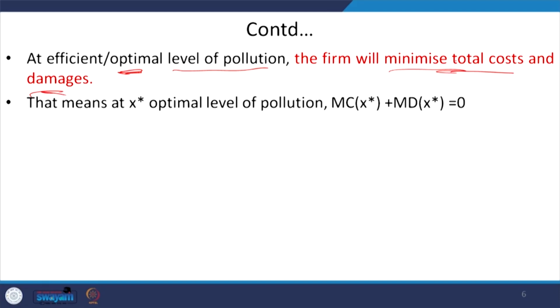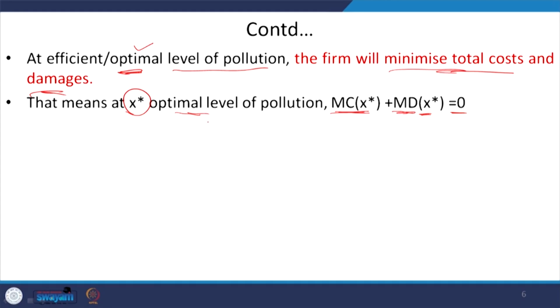So, what we are saying is that at this point X star, the optimal level of pollution, the marginal cost related to the pollution and the marginal damage at this efficient level of pollution must sum to 0, because at the optimal level of pollution the firm will be trying to minimize the total cost and damages.